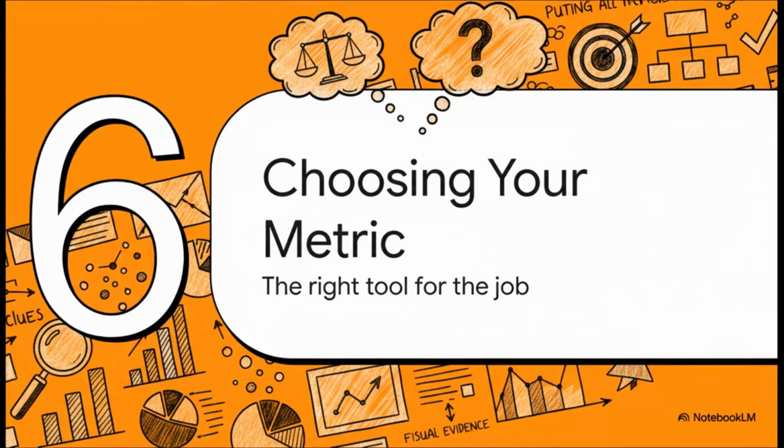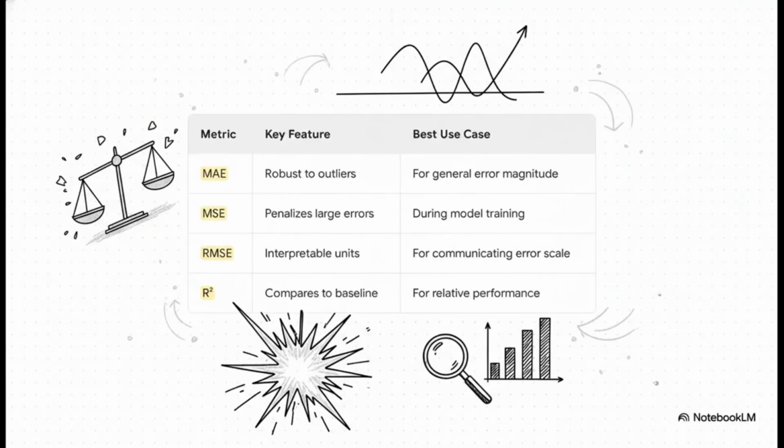All right, we've gathered our numerical clues, we've examined our visual evidence, we've interrogated our model from every possible angle. Now it's time for the final step, deciding which metric we're going to use to tell the story. So here it is, your detective's cheat sheet. Use MAE when you need a simple, robust average, and a few big mistakes aren't a total disaster. Use MSE to hammer your model during training, to really force it to avoid those huge errors. Use RMSE when you need to talk about your model's error in a way that everyone can actually understand. And use R² for that quick reality check to see how much better you're doing than just a simple guess.